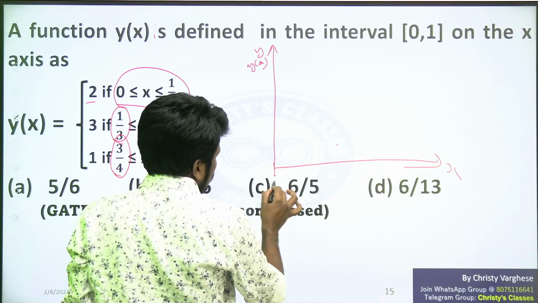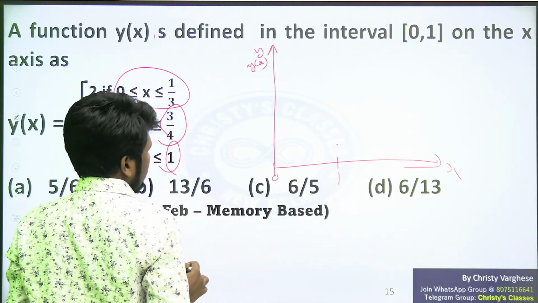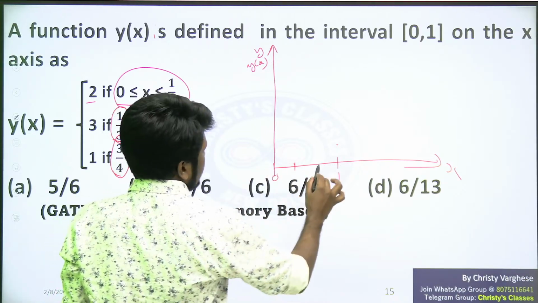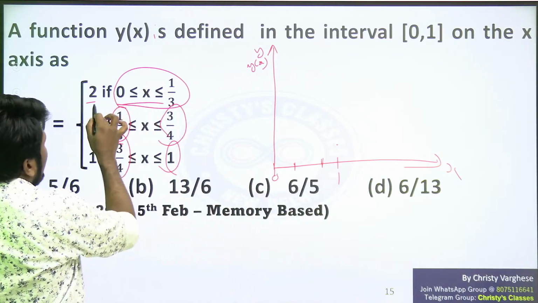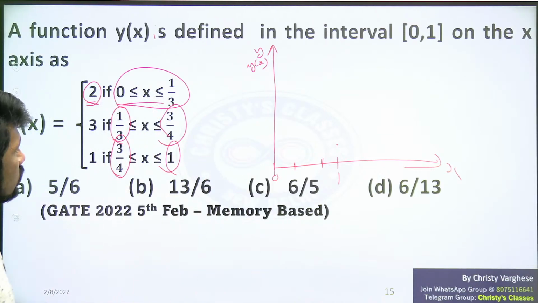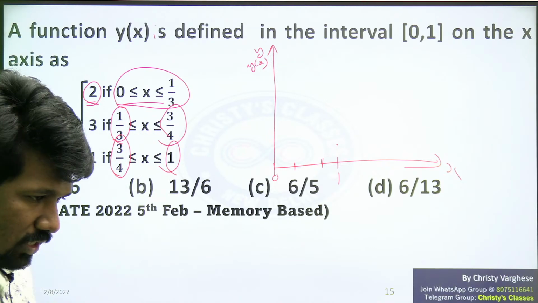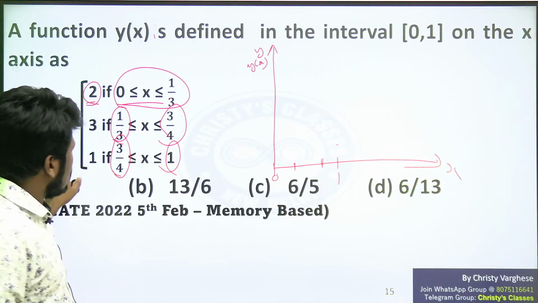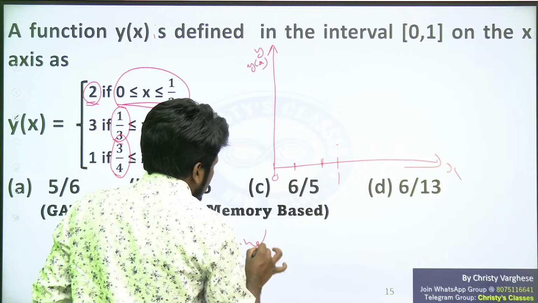Now the range is 0 to 1. If you are considering 0 to 1, we are dividing it into 0 to 1 by 3, 1 by 3 to 3 by 4, and 3 by 4 to 1. 0 to 1 by 3, what happens? Y value is 2 only. Yeah, actually there is one more sentence in the question. I think the sentence is area under the curve. Sorry, the question is not complete. Area under the curve.